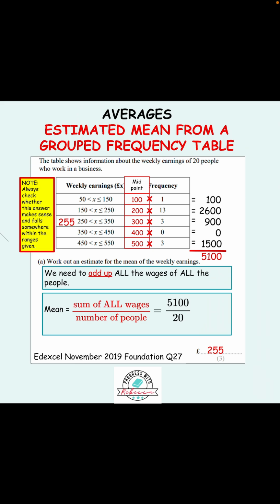Now, as a final thing here, always check whether your estimated mean makes sense and falls somewhere within the ranges given. In this case, 255 falls somewhere between 50 and 550, and roughly around the middle. So we can say that that actually makes sense. So it's a sensible answer. So it's right.